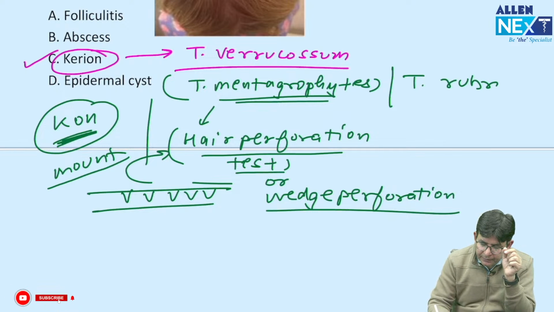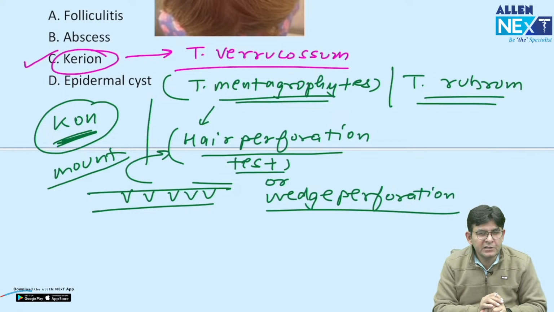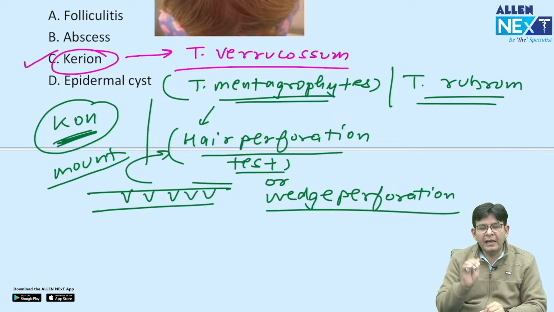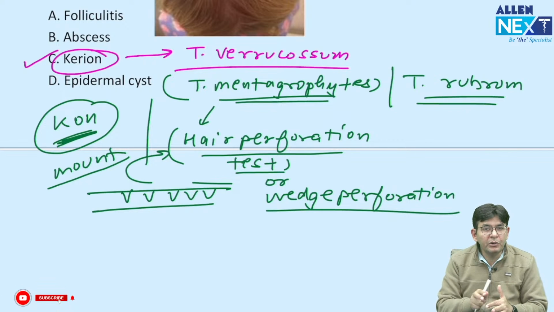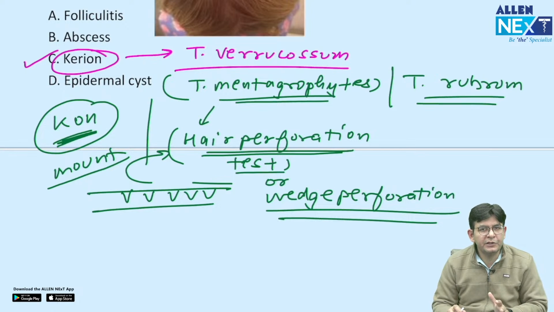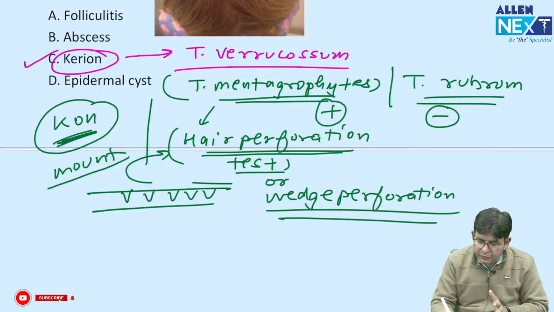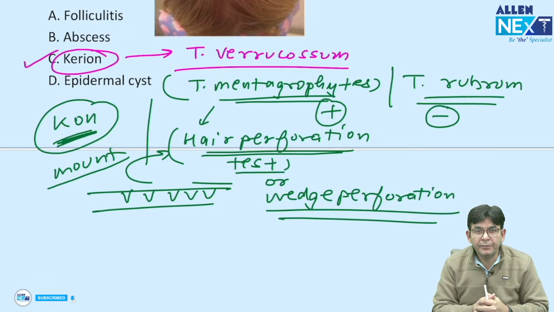this particular one which I have just told you, that is Trichophyton rubrum. Because if you see this particular list of dermatophytic infections, everywhere 2 names will be there. One is mentigrophytes, one is rubrum. So how to differentiate between them? Differentiate between them on the basis of what? This particular wedge perforation or hair perforation test. This is positive in whom? Mentigrophytes. It is negative in whom? Negative in rubrum. Remember that.